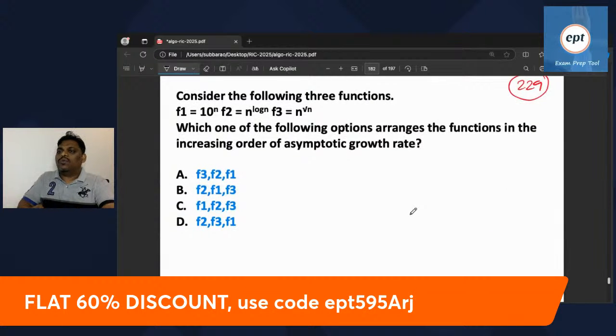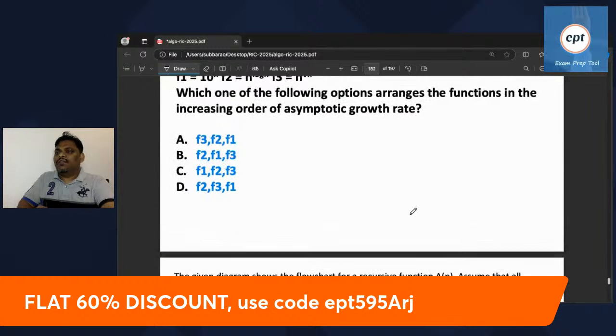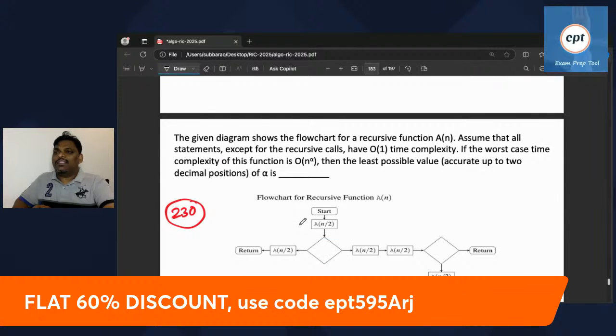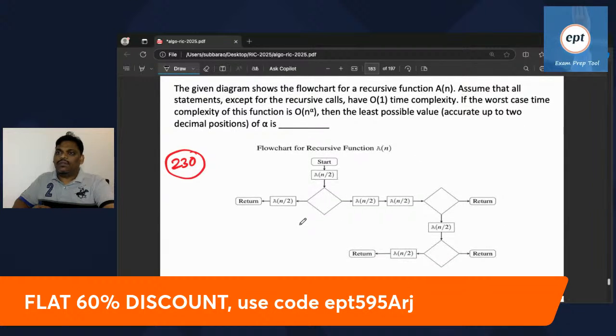This also we did. I think we got the answer as, who is the first minimum? The first minimum is going to be F2. The next minimum is going to be F3. The next is going to be F1. I think D is the answer. We already did this yesterday. Those who did not attend yesterday's class, please go through it.